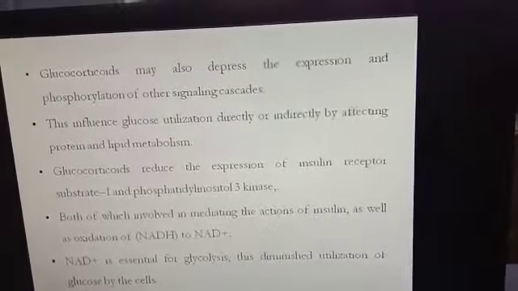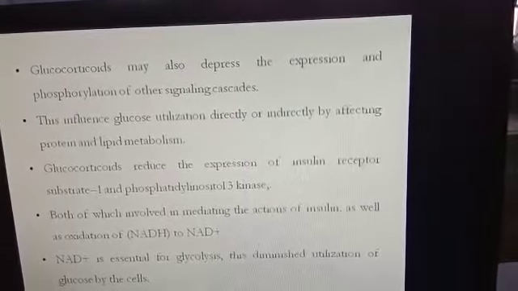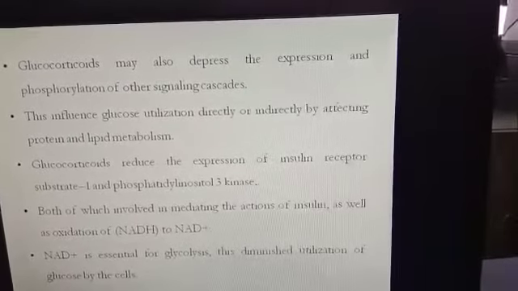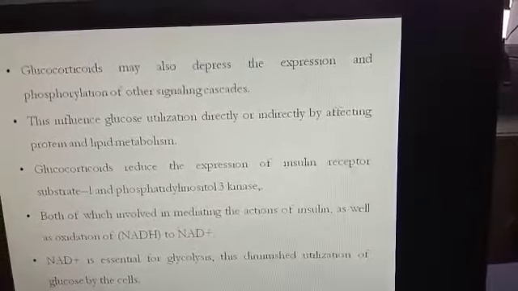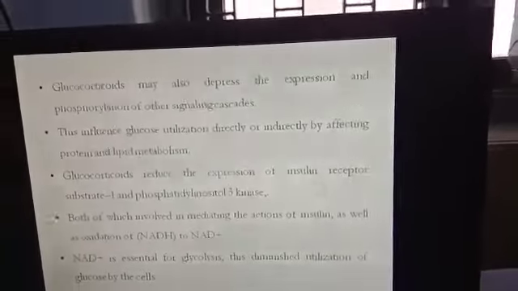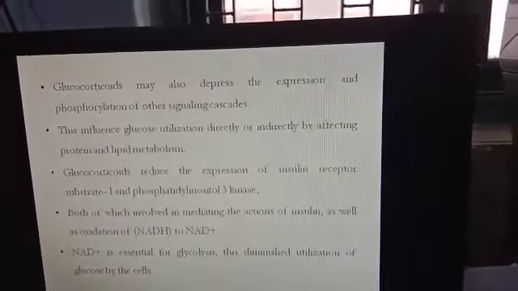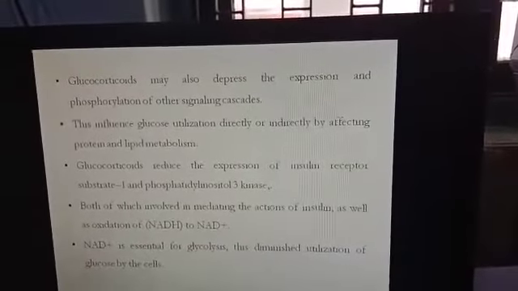If no NAD is available, no glycolysis will take place. We know that in glycolysis NAD is required. So if NAD is not available, glycolysis will stop. If glycolysis stops, glucose utilization by the cell also stops.